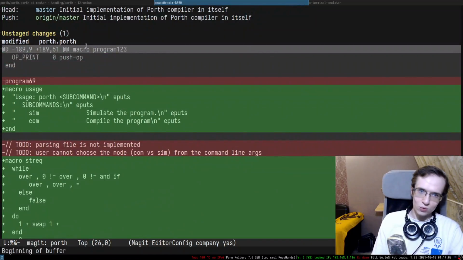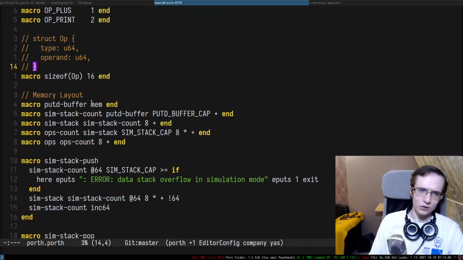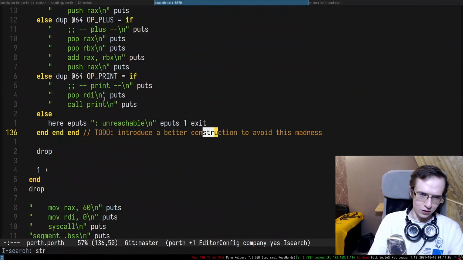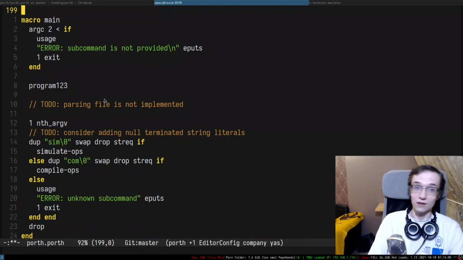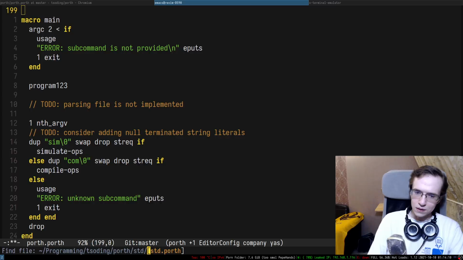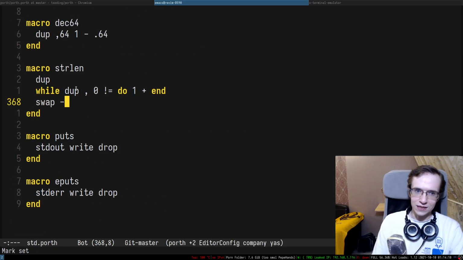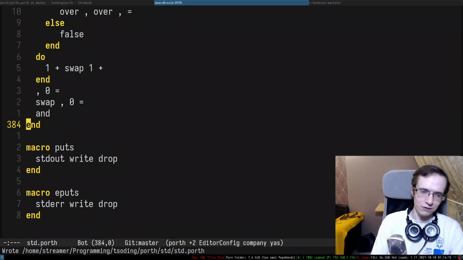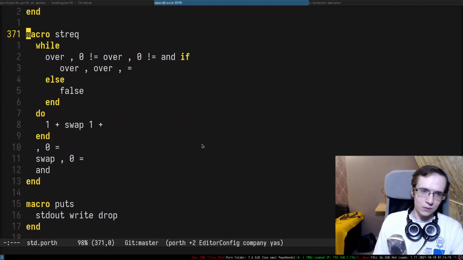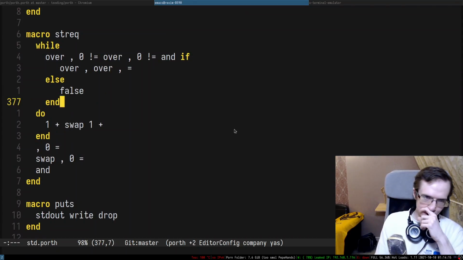All right, so one of the things I probably want to do is take str equal and put it into the standard library, because why not? We already have things like strlen, so why not have str equal? I think it's going to be useful. I think it's going to be rather useful.